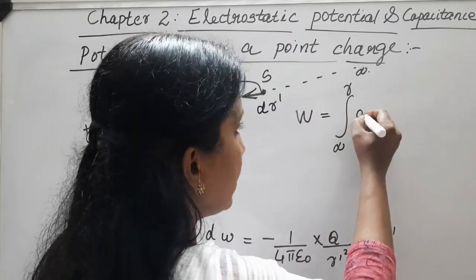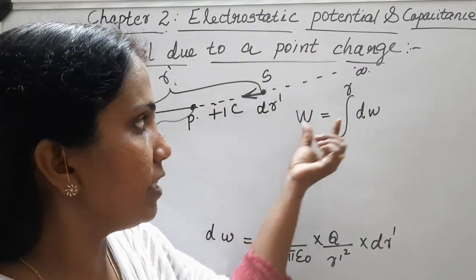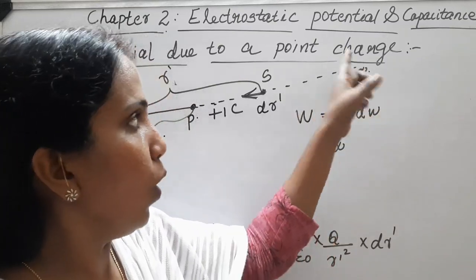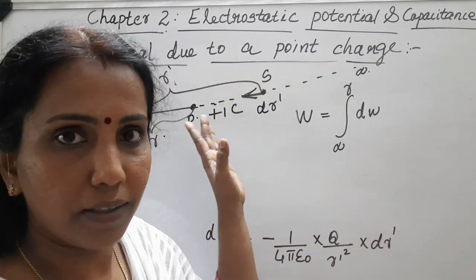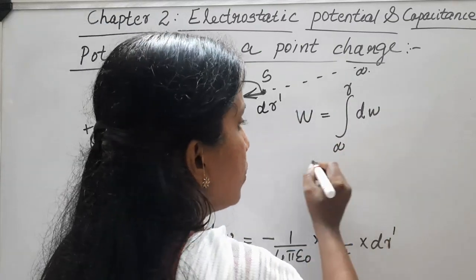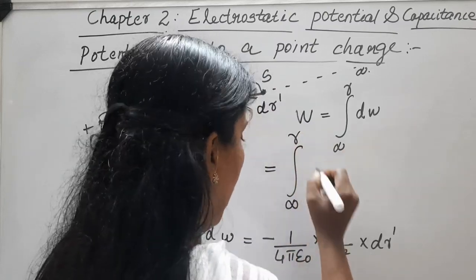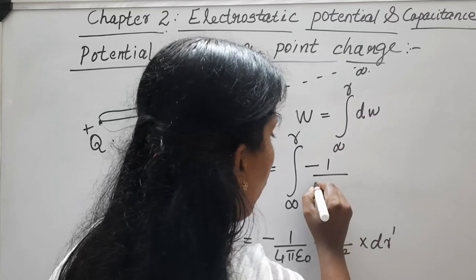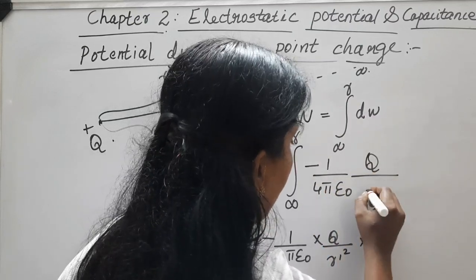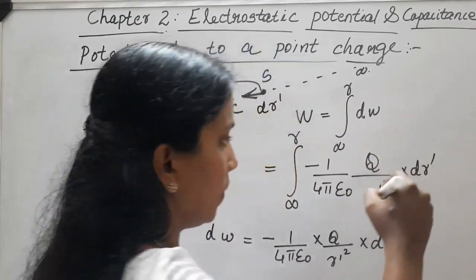What we have to write is dW. For the small displacement dr dash, the work done is dW. So we have to integrate this dW from infinity to R. That's all. Now you substitute for dW and integrate. So by substituting, we have the integral from infinity to R of minus 1 by 4 pi epsilon 0 Q divided by r dash squared into dr dash.